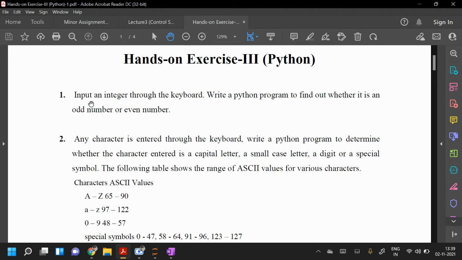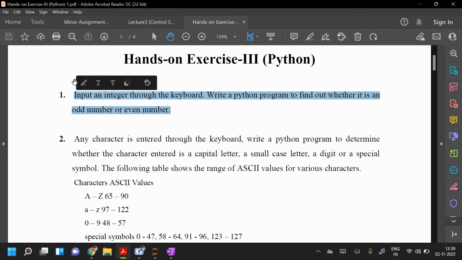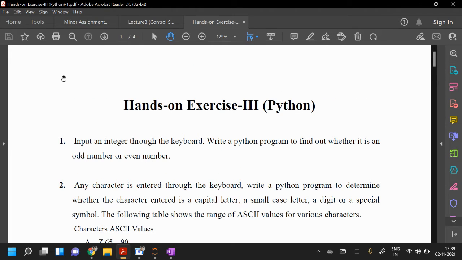Hands-on exercise 3. The first question is: input an integer through the keyboard and write a Python program to find out whether it is an odd number or an even number. This is a very easy program, right? So everyone please write it. I know it's easy, but you write it.